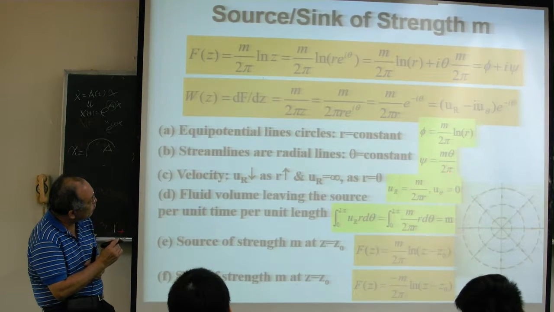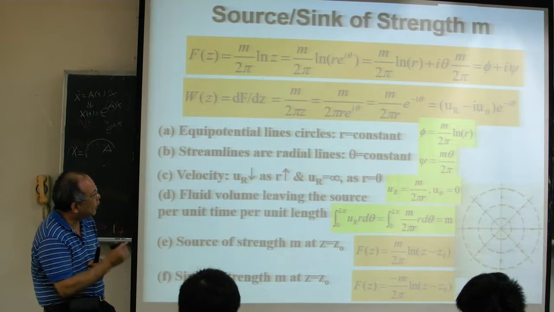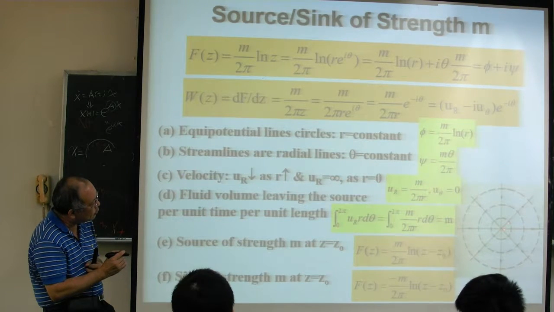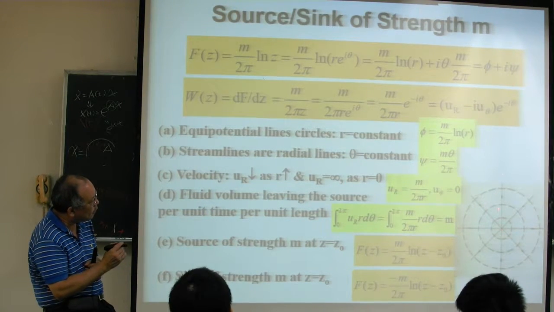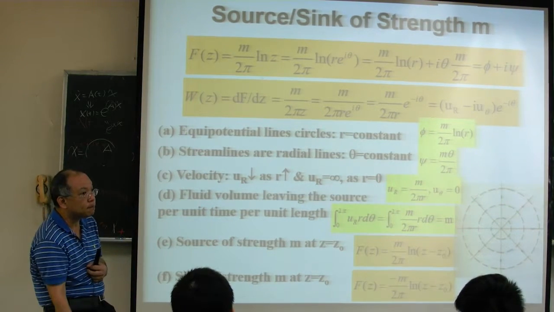This is your stream function, and it's from the stream function. When the stream function is equal to a constant, it means it's a straight line. So for this equation, theta equal to a constant is a straight line, like this. This is one straight line, and this is another straight line. So every radial direction is a straight line.